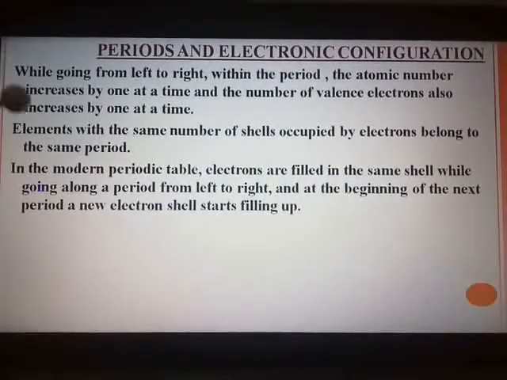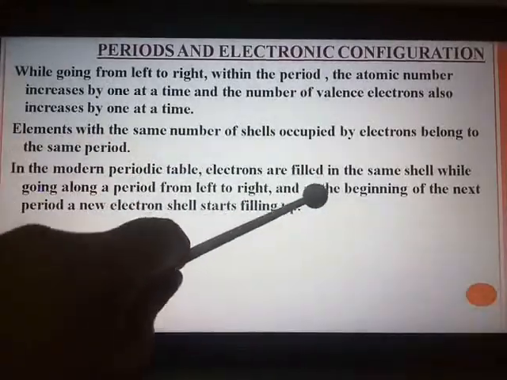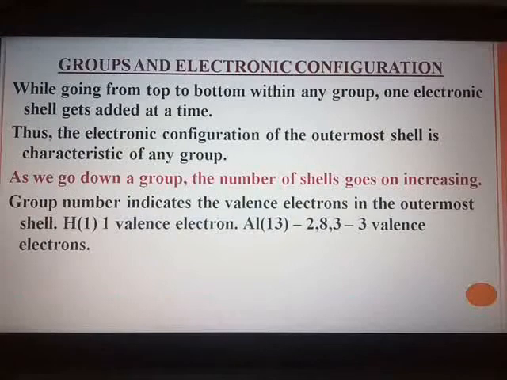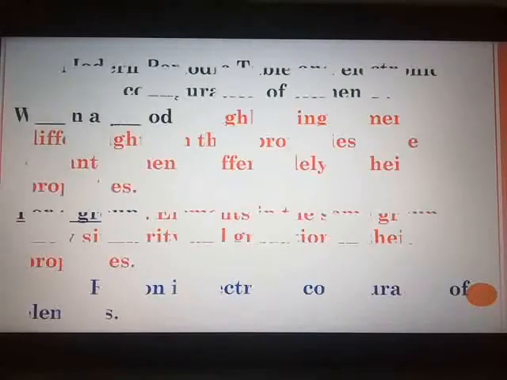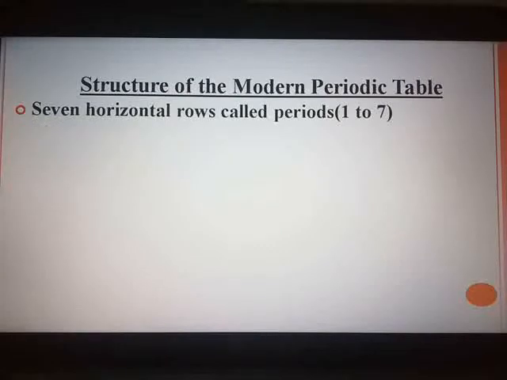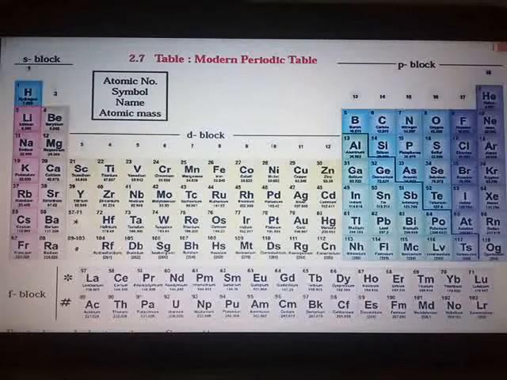Now in the modern periodic table, electrons are filled in the same shell while going along a period from left to right, and at the beginning of the next period, that is, when you go from the first to the second period, a new electron shell starts filling up. Let us go to the periodic table so you will understand. You can see this is the first block, the S block. So first group, second group, third group. This is your first period, second period.